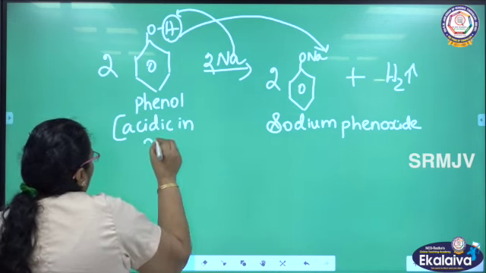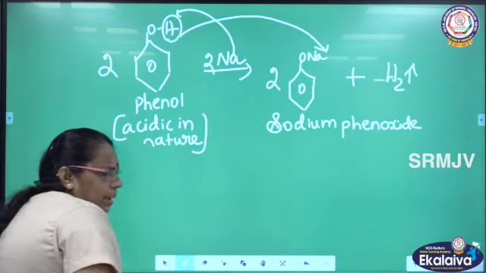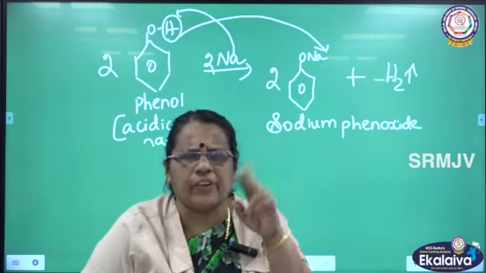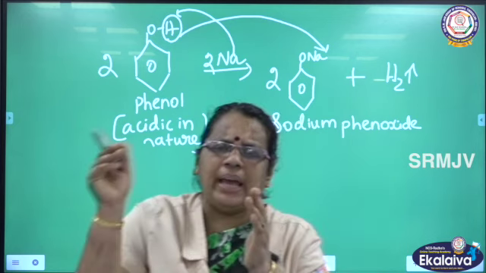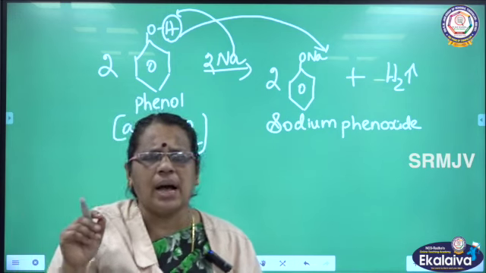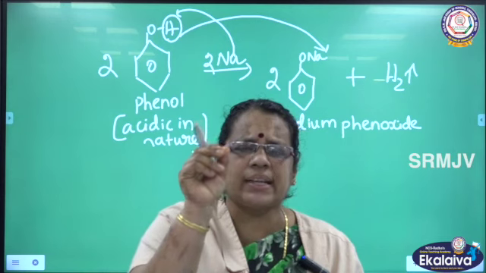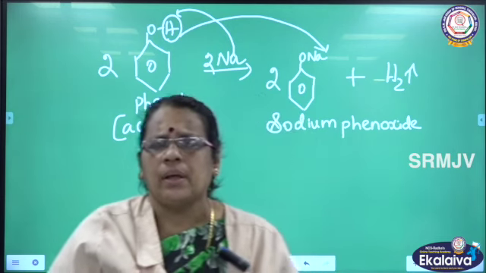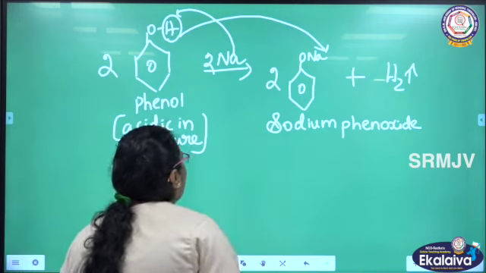So, what is the proof here? We are going to cleave the bond between oxygen and hydrogen in phenol. Thereby, hydrogen is removed as a proton. Here, 2 molecules of phenol react with 2 sodium atoms. Hydrogen is replaced by sodium, because I am cleaving the bond between oxygen and hydrogen. So, I am getting 2 molecules of sodium phenoxide with the liberation of hydrogen gas.